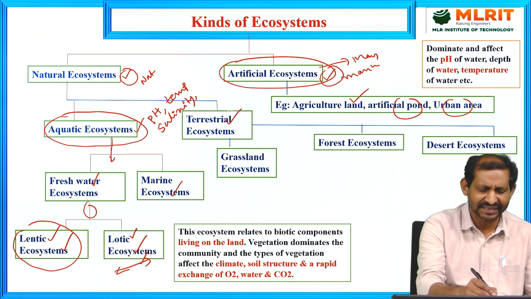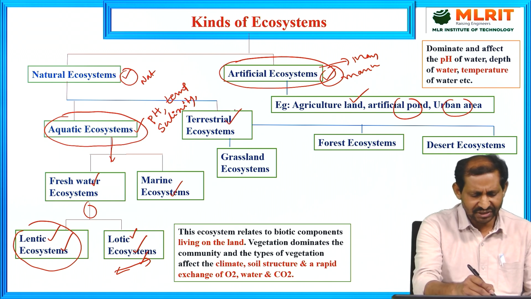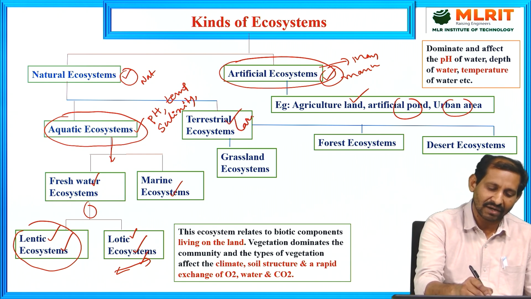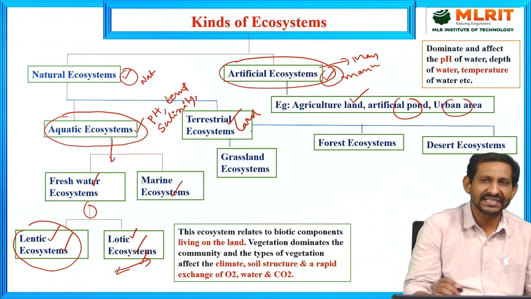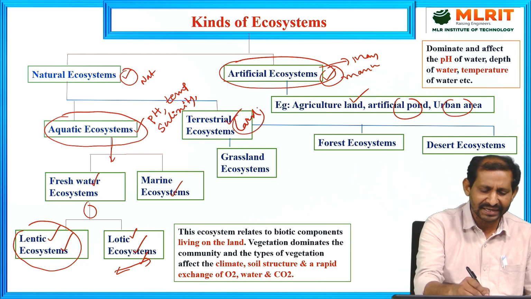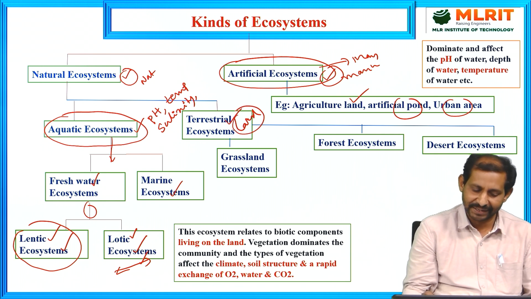Now coming to the terrestrial ecosystems. These mainly relate to biotic components living on land, mainly vegetation like plants, algae, fungi, shrubs and lianas, which dominate the terrestrial ecosystems.